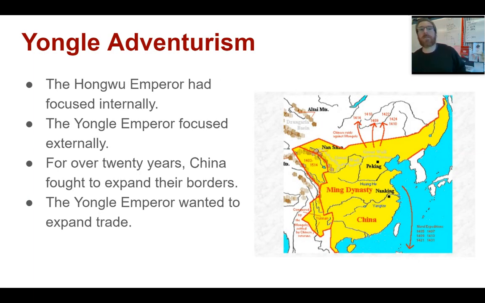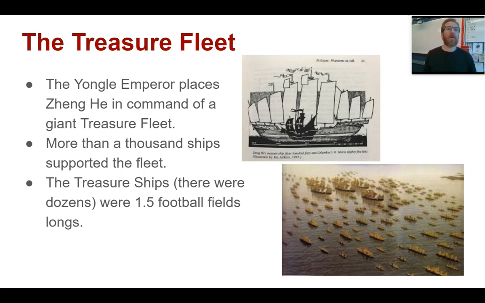Now, the Yongle Emperor is a very different fellow than the Hongwu. Hongwu Emperor focused internally, had a lot of issues to take care of at home, more Chinese China. The Yongle Emperor focused externally on expanding China and engaging more with the world. And over a period of about 20 years, China is going to fight to expand their borders and to expand their trade. The best example of the expansion of trade is with the Chinese treasure fleet.